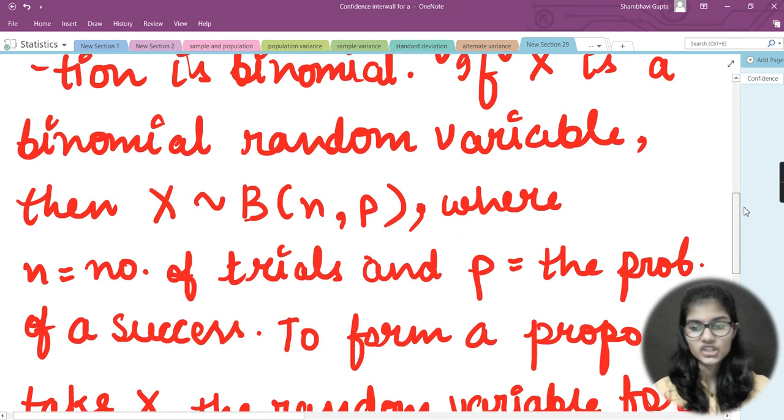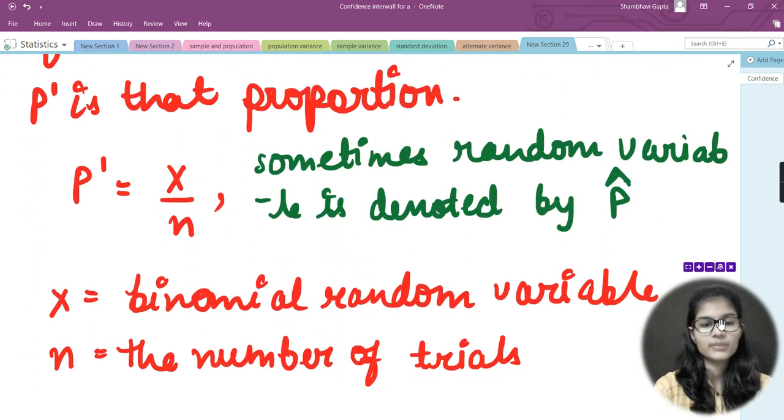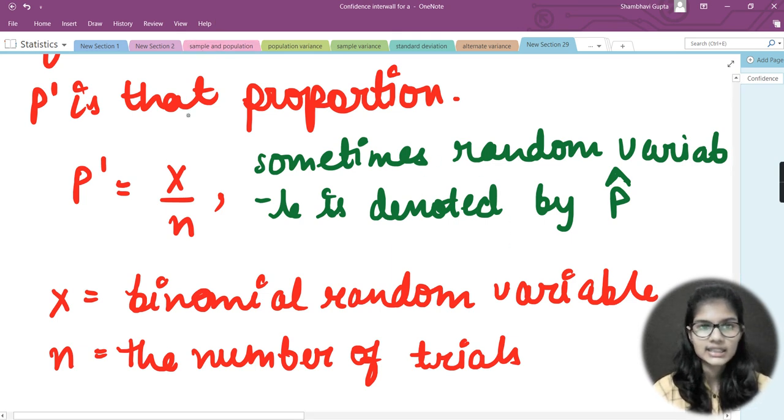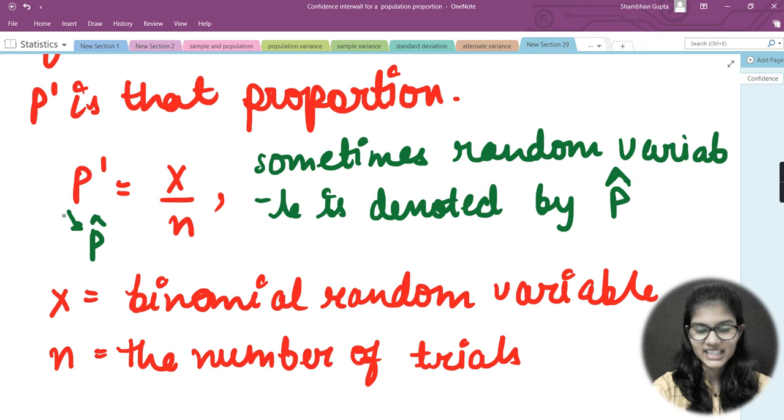Now we had several conditions and criteria in this, and several formulas also. So all that we'll be discussing in the next video. For now, I have mentioned what I'll be checking, and one formula, that is p dash is equal to X upon n, where X is my binomial random variable and n is the number of trials, and sometimes this p dash is also represented as p hat. I hope I made this very clear to you regarding proportion problems. So this is all for this video. Till then, thank you and take care.